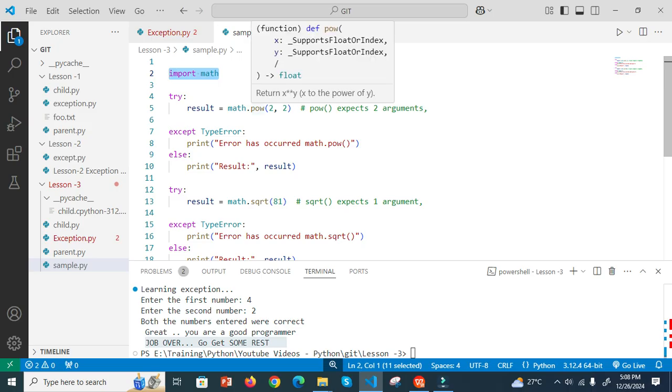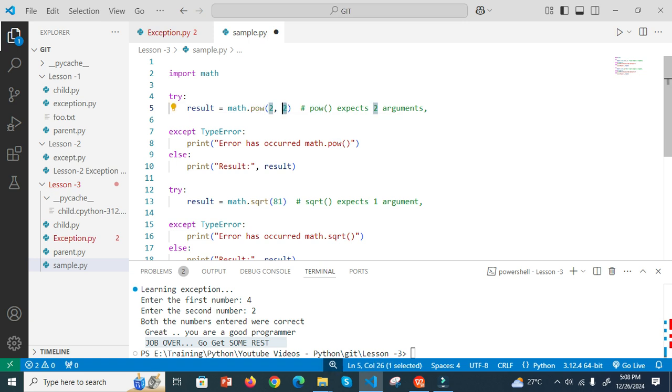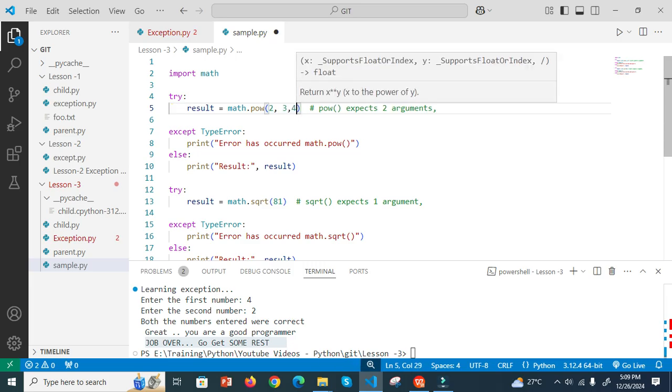Now 2 to the power, this is the power function, pow, right? math.pow: 2 to the power of 2 is 4, 2 to the power of 3 is 8. So the normally expected number of arguments is 2. You need to give 2 arguments for this, right? Now it is not going to throw a value error, it is going to raise a type error, right? If there is any mismatch, suppose I pass 3 parameters, this will raise an error, right?